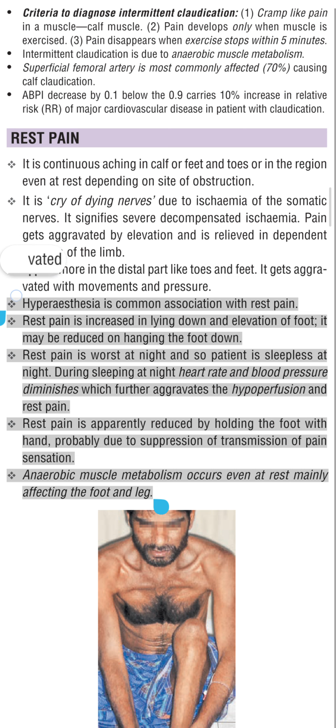It gets aggravated with movements and pressure. Hyperesthesia is a common association with rest pain. Rest pain is increased on lying down and elevation of the foot. It may be reduced on hanging the foot down. Rest pain is worst at night, and so the patient is sleepless at night.